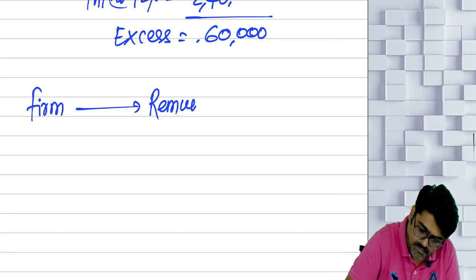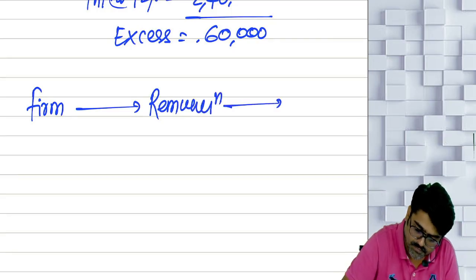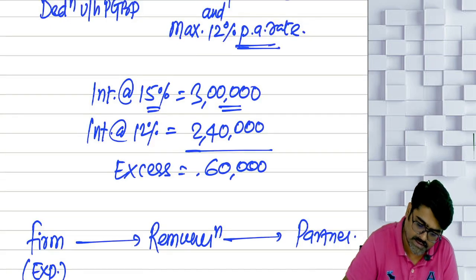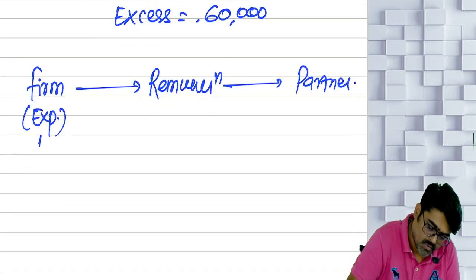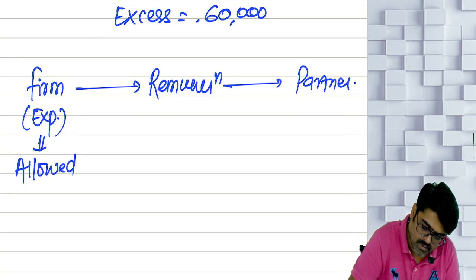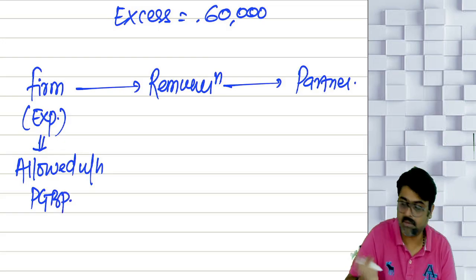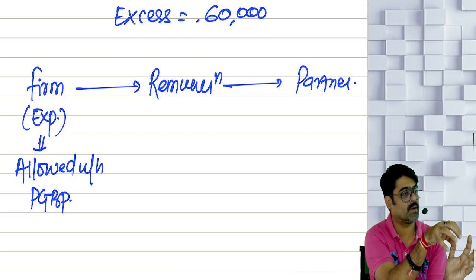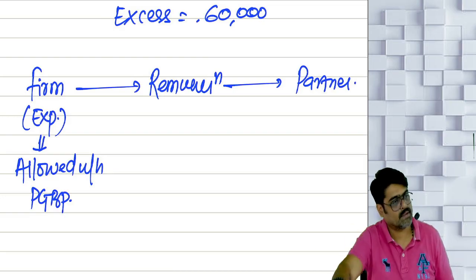Remuneration to partner. Now tell me, for the firm it is an expense. For the firm it is. Now the firm will get the deduction. This expense will be allowed under the head PGBP, out of the business income of the firm. So whatever business income the firm is earning, from that business income the firm can take this expense as a deduction.